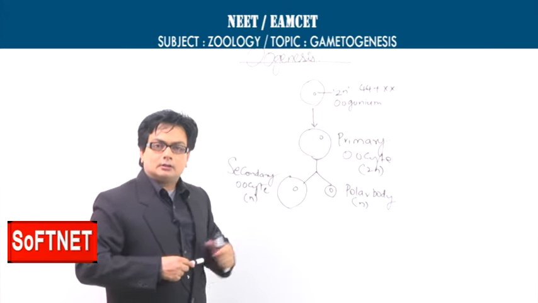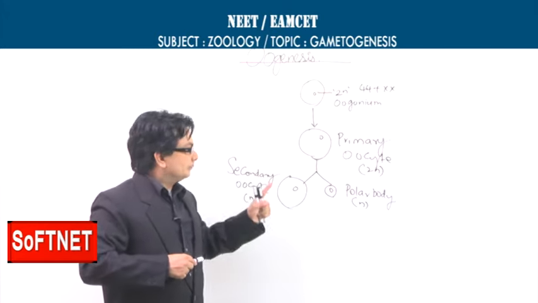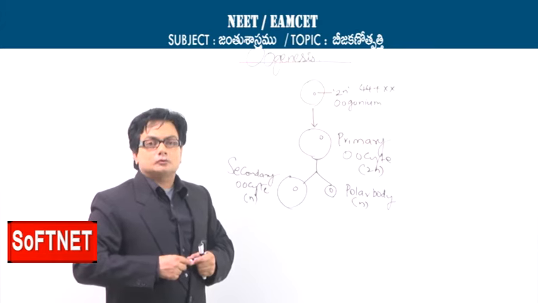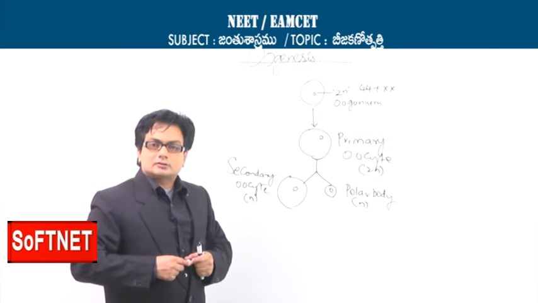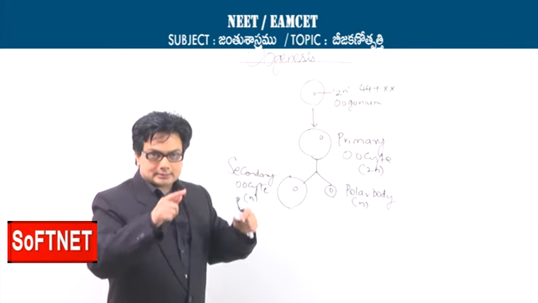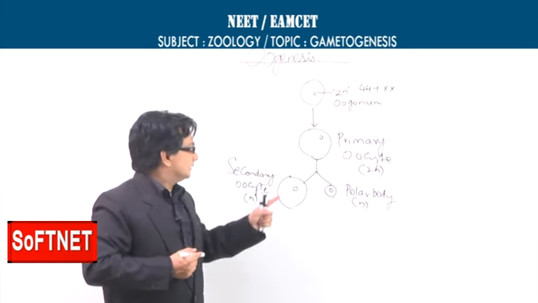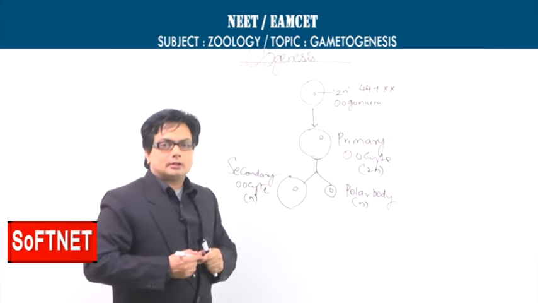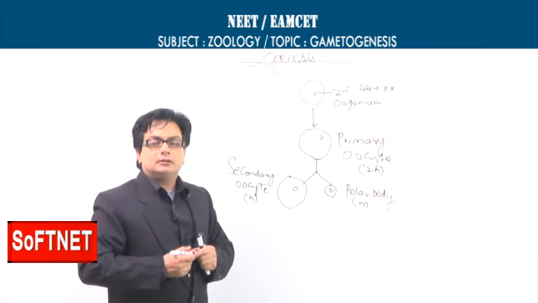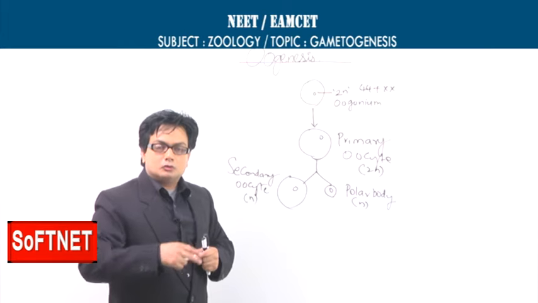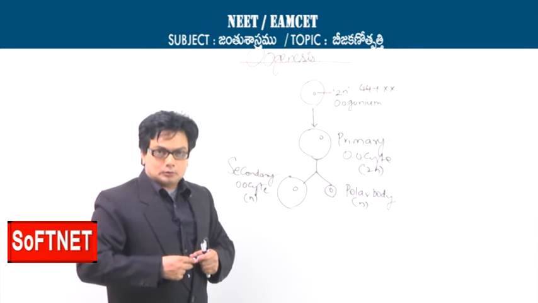and the polar body. Both are haploid, but because of the unequal cytokinesis, we can see the difference in the size of the cell. The one which is essential, the one which is needed, is the secondary oocyte, and the polar body, which is called the first polar body, if it continues meiosis 2, produces 2 more polar bodies which will certainly disintegrate.